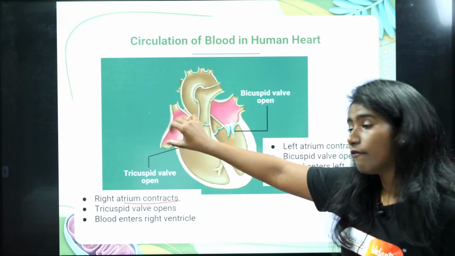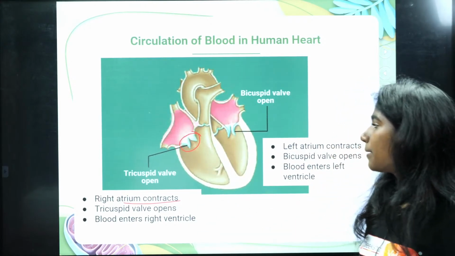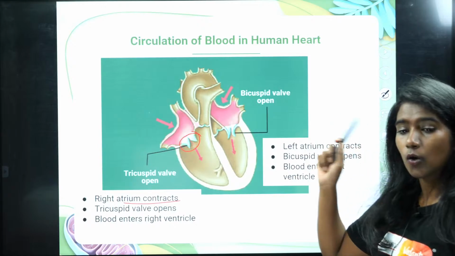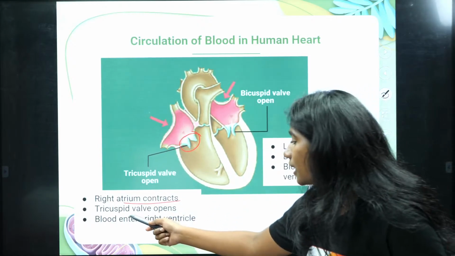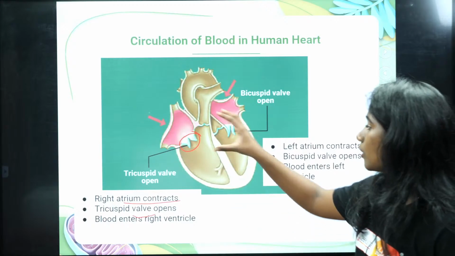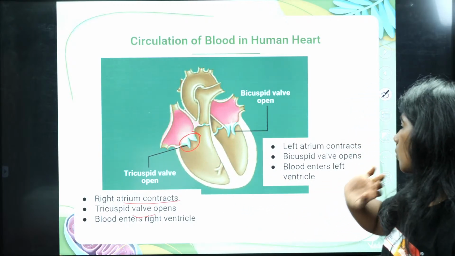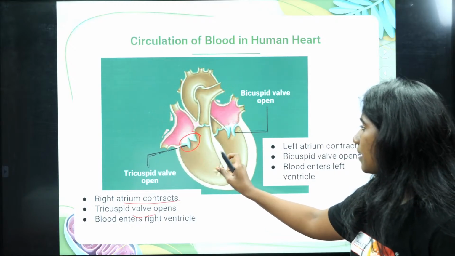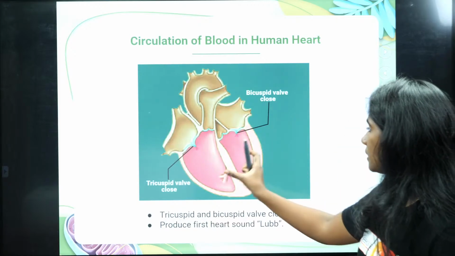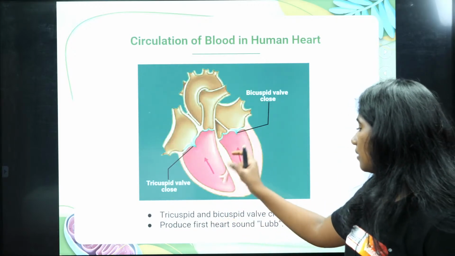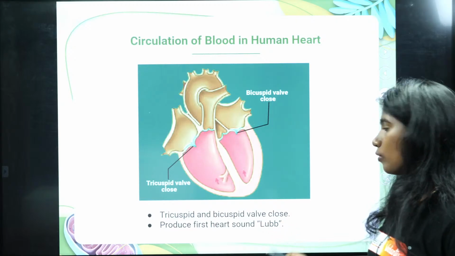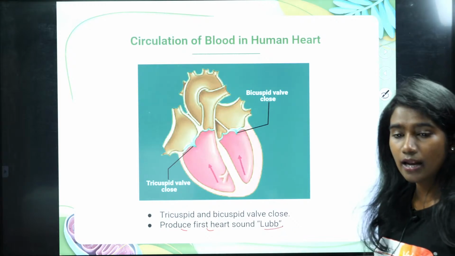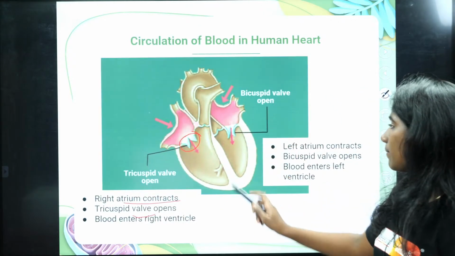The right atrium, then what happens? It contracts. When it contracts, the valve that is present between the right atrium and the right ventricle opens. Which valve is present? It is the tricuspid valve. And then the deoxygenated blood enters the right ventricle. Clear with that? And then what happens when this part contracts? The tricuspid and bicuspid valves close. When that closes, it produces the first sound, that is lup. And one more thing, all these are happening simultaneously.